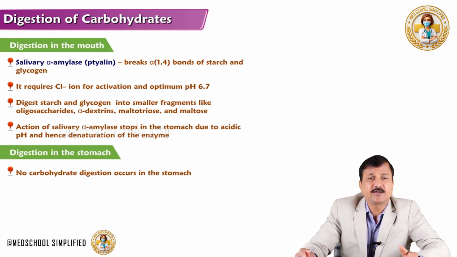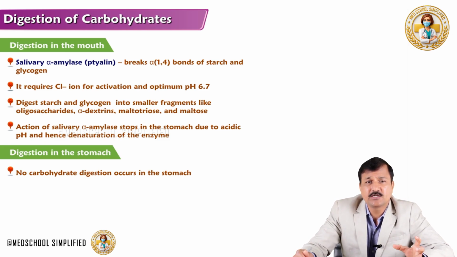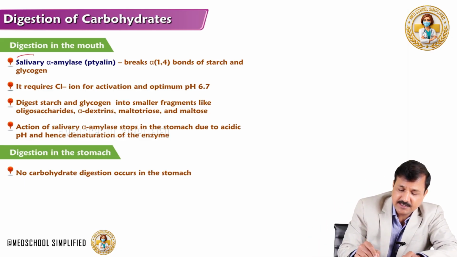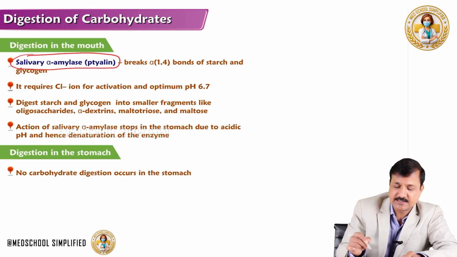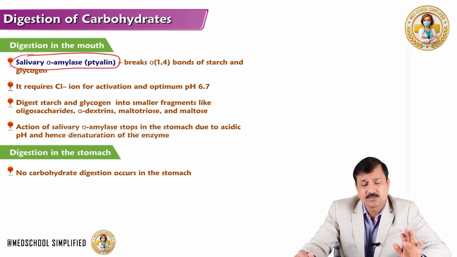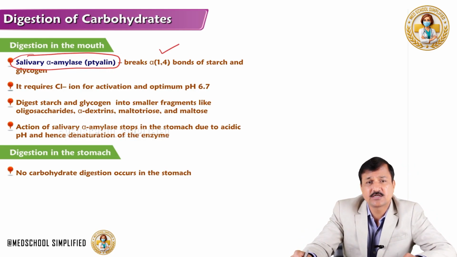Now, let's get into what type of digestion goes on in the mouth. Carbohydrate digestion begins in the mouth, initiated by salivary alpha amylase, also called ptyalin. It breaks the alpha-1,4 bonds present in starch and glycogen.